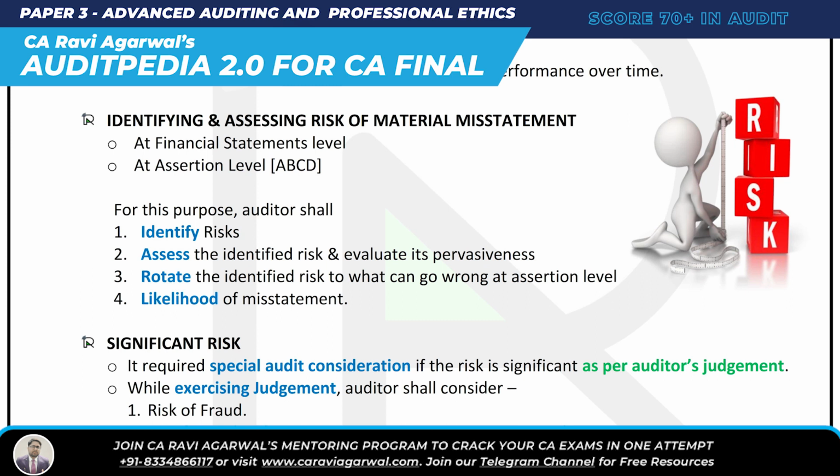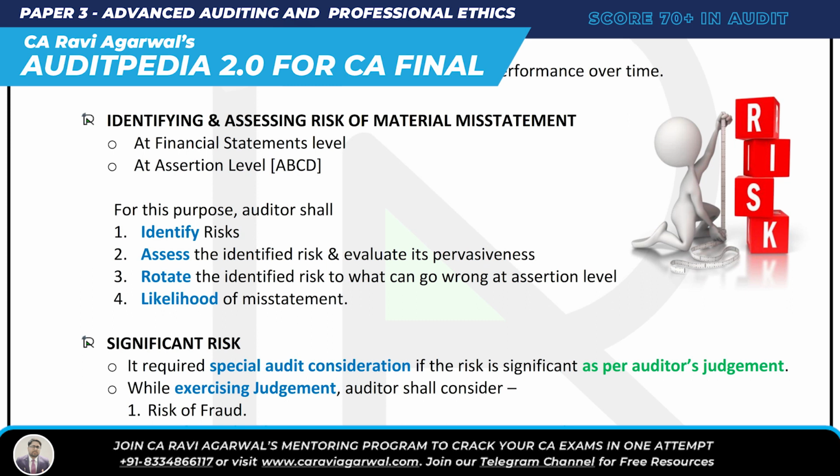For this purpose, what is the auditor going to do? Very simple. For this purpose, auditor shall identify risk. First of all, you identify, find out, determine the risk. What else do we do? Assess. Since you've identified the risk, now you have to assess the risk and evaluate its pervasiveness, right? You have to find out its priority, which one is more risky. Then relate the identified risk to what can go wrong at a certain level, and then lastly, likelihood of misstatement, that is chances of misstatement.